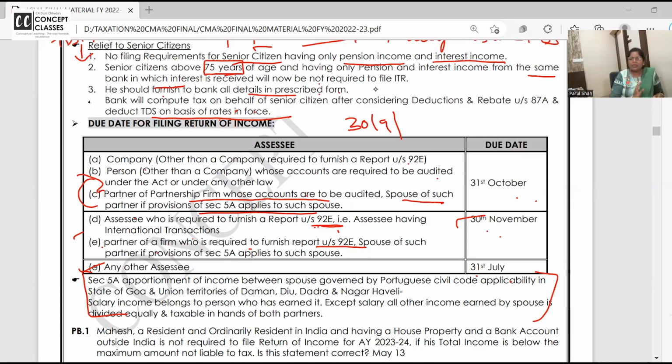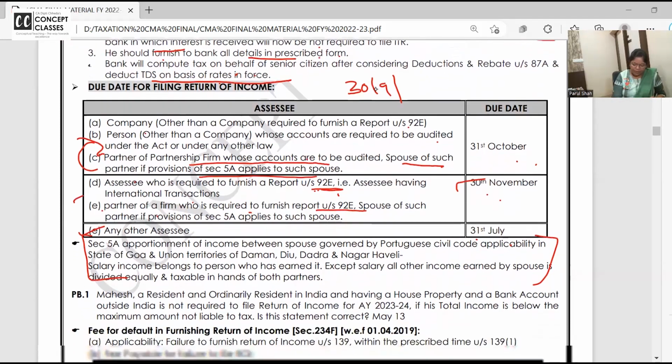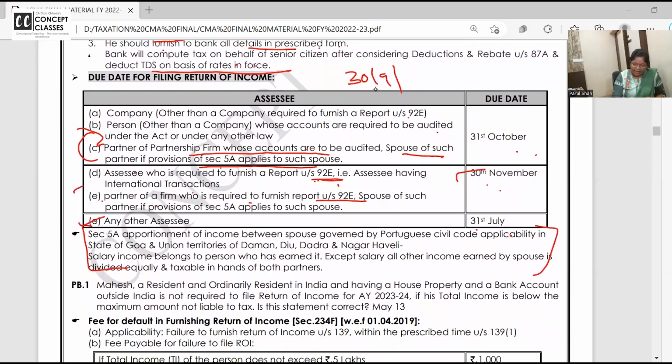Following until now, who will file the return in October? Those whose audit is happening, and the partners. Those having international transactions, transfer pricing, November. All the others, individual, HUF, all, 31st July. Done? Right. Now, what is this 5A and why is 5A written here?